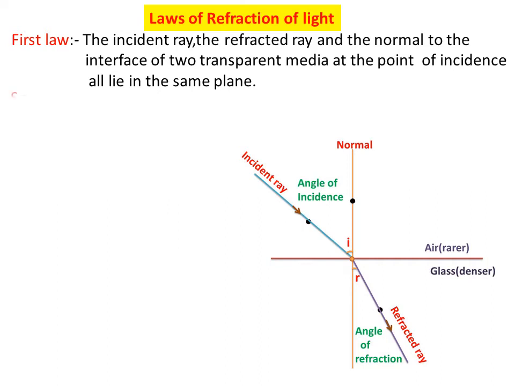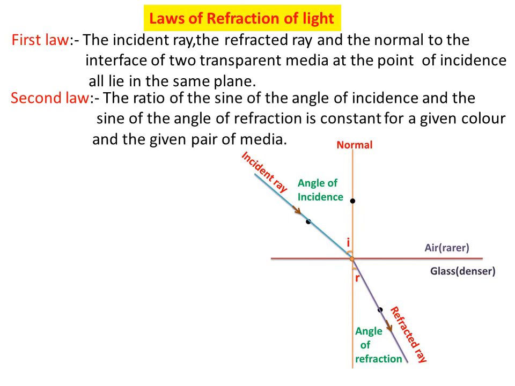And the second law. Here I is not equal to R. When we go from air to glass, I is not equal to R. When we go from glass to air, I is not equal to R. Only a ray of light traveling along the normal passes undeflected, and I and R are equal to 0 degrees.